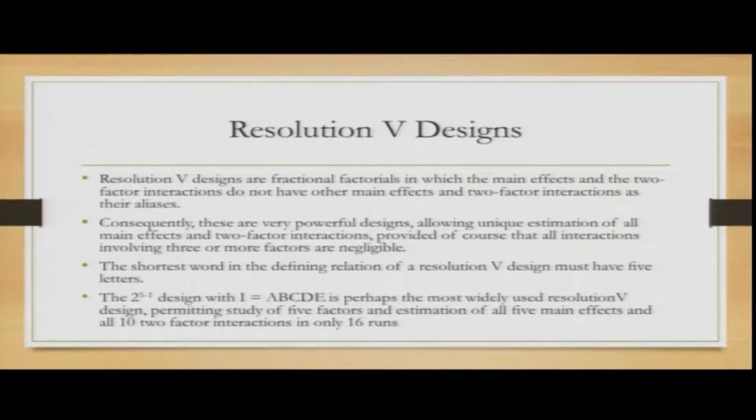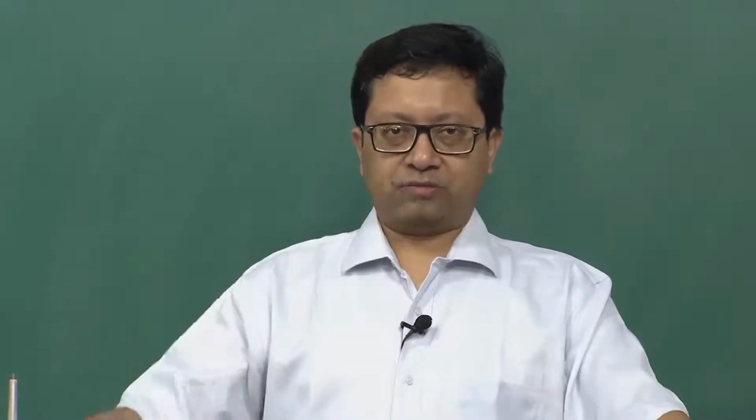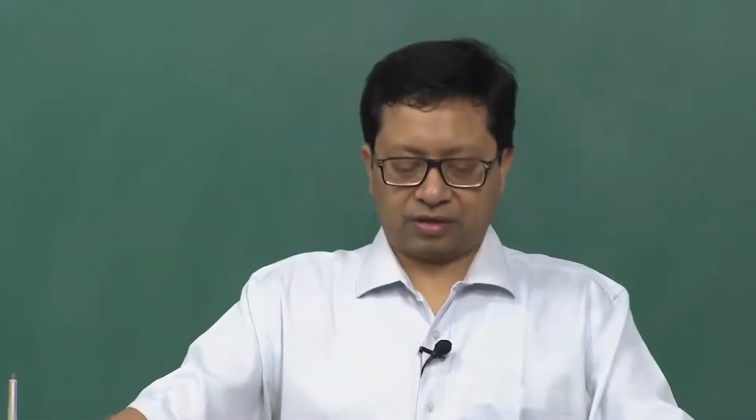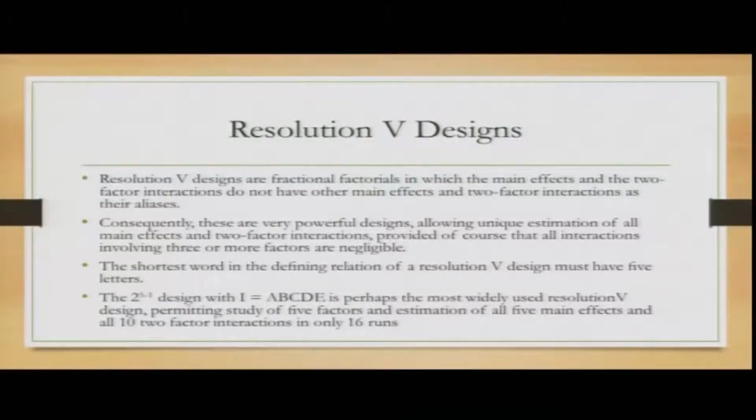Consequently, they are very powerful designs, allowing unique estimation of all main effects and 2 factor interactions. The main effects would be the main variables which you are considering. So, if there are 7, you will have A, B, C, D, E, F, G, and based on the combinations you find out the effects. Let me continue reading. Estimation of all main effects and 2 factor interactions, provided of course that all interactions involving 3 or more factors are negligible. So, for the higher-level combinations, 3 factor, 4 factor, 5 factor, the corresponding interaction and effect would decrease or be as small as possible.